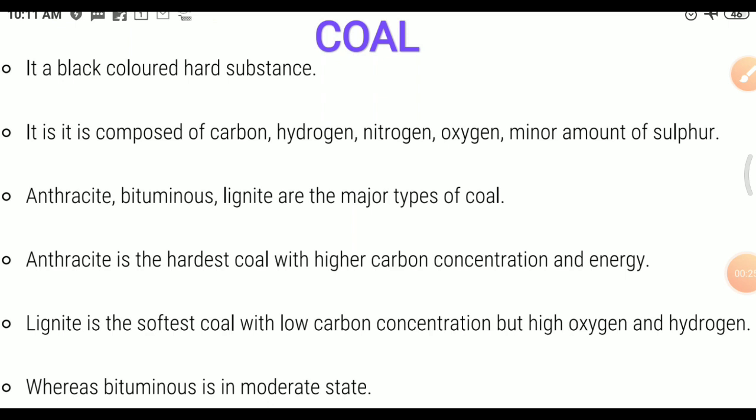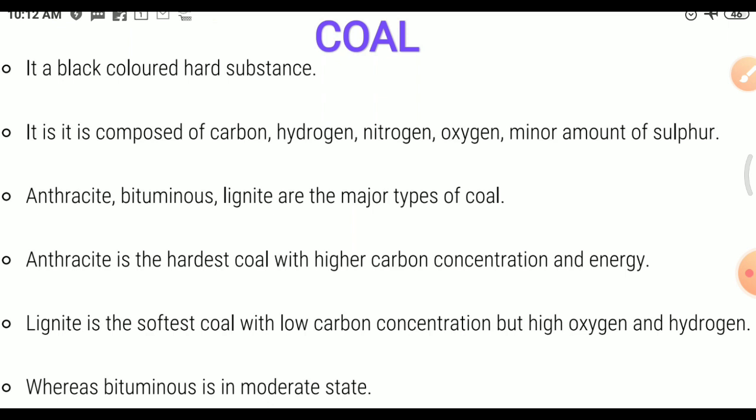Coal. You may have seen coal or heard about it. It is as hard as stone and is black in color. Coal is one of the fuels used to cook food. Earlier, it was used in railway engines to produce steam to run the engine. It is also used in thermal power plants to produce electricity. Coal is also used as a fuel in various industries.